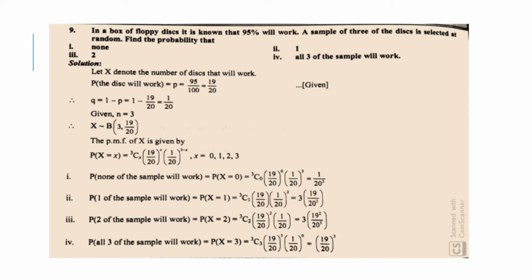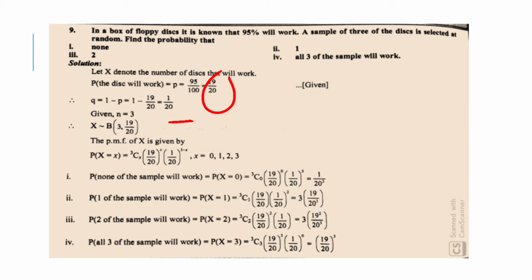Solution: let x denote the number of disks that will work. Therefore, probability the disk will work is p, which is equal to 95 upon 100, which is equal to 19 upon 20. This is given. Q is equal to 1 minus p, which is equal to 1 minus 19 upon 20, which is equal to 1 upon 20. So now we get q is equal to 1 upon 20.